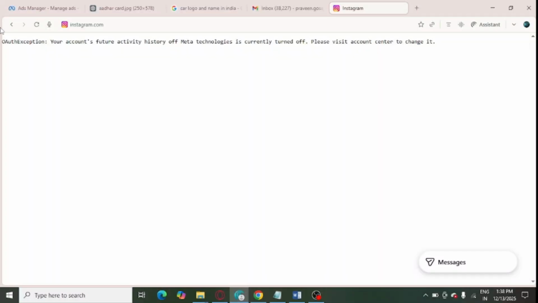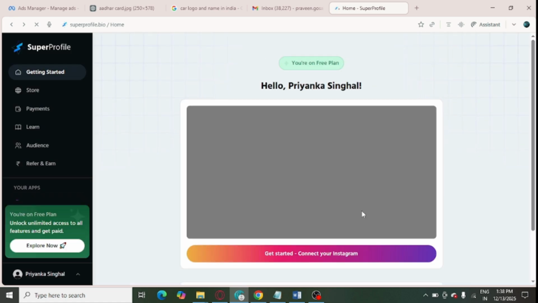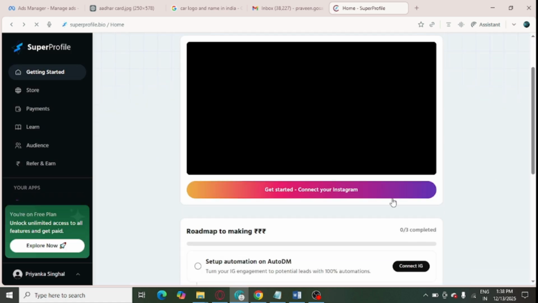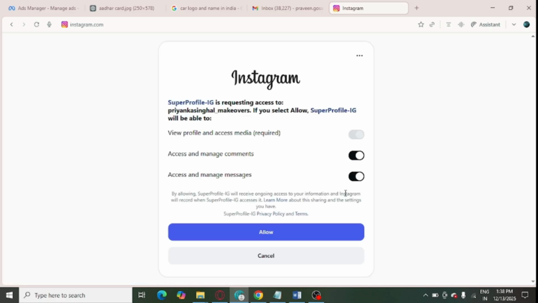After doing that, just go back to your PC and start automation once again and see whether it works or not. Let me now connect it and see whether I am able to do it or not. So now at least I am not getting this error message and automation is working. So I hope friends now you will be able to do it.